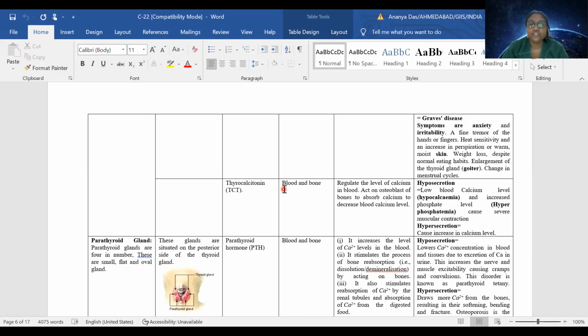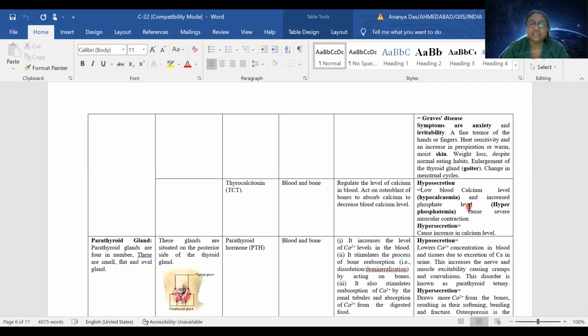So hyposecretion of thyrocalcitonin is responsible for low blood calcium level, and it is known as hypocalcemia. In this case, the phosphate level will increase in the body, and it will cause severe muscle contraction.